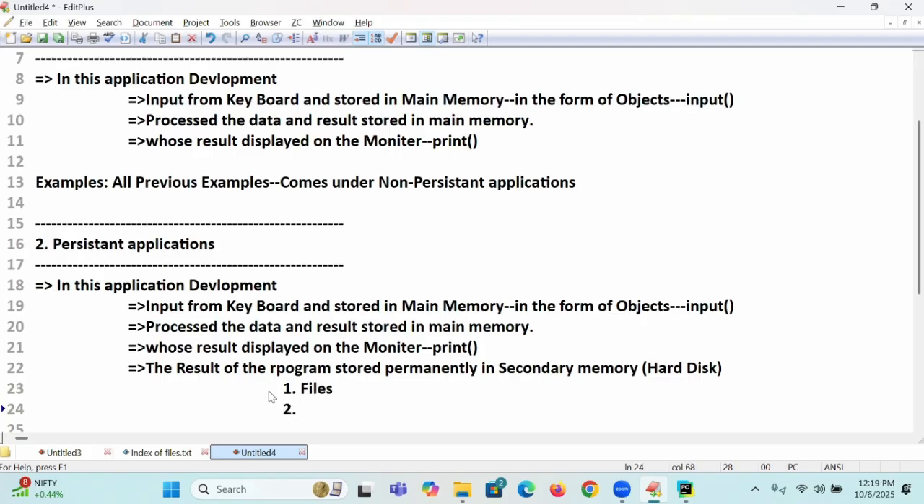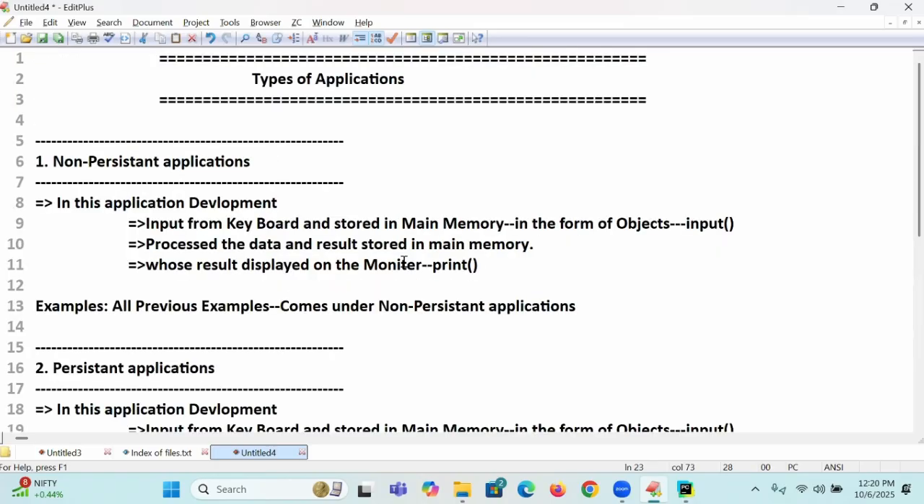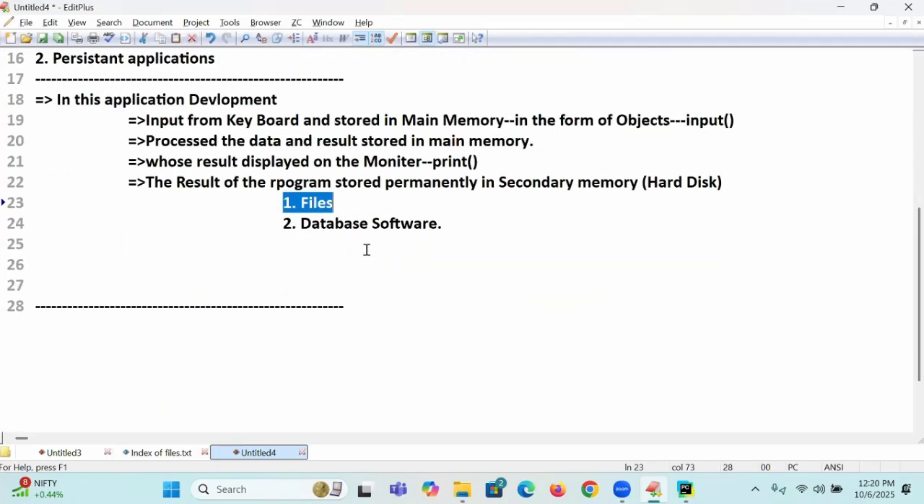The second one is database software. Why are we learning files? For developing what? Persistent applications. Why are we learning database software? For persistent application development. So what is the use of files in any language? To store the data permanently.